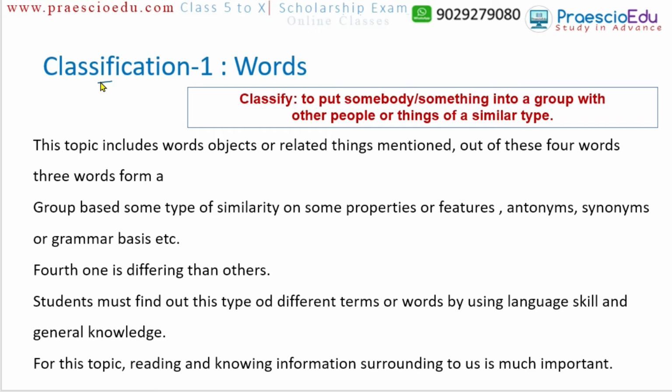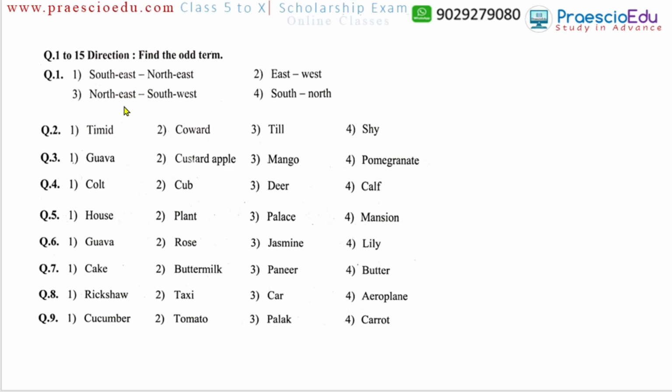That's why the intelligent test subject is now going into a second step. Previously, in comprehension, where we only check how much we understand, the answer is as per the instructions. But now the instructions are not given; four words are given, and we have to choose the different one on the basis of our knowledge or skill. So reading about words and the English language is very important. Okay, so we are going to start the examples.